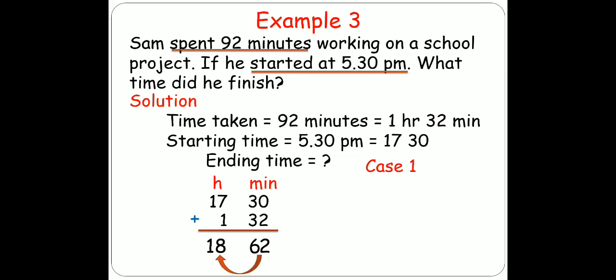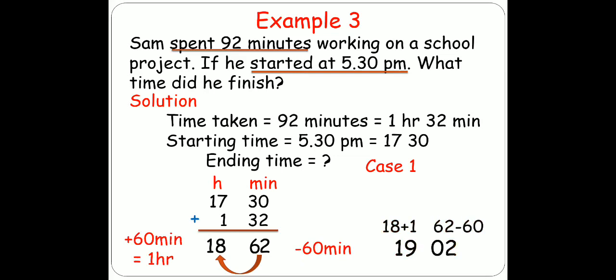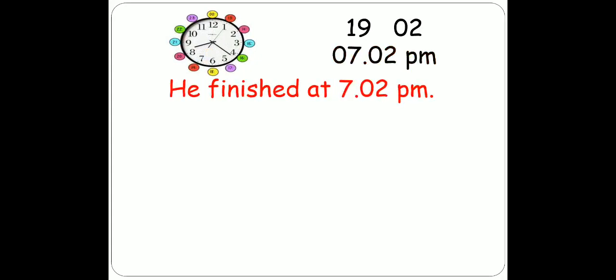So what will we do? We will take away 60 minutes and add 1 hour to the hour section. So the answer will be 19:02, as I am subtracting 60 from 62 and adding 1 hour. 60 minutes means 1 hour. So the answer is 19:02. The answer was 7:02 p.m. He finished at 7:02 p.m., or you can write it in 24-hour clock.